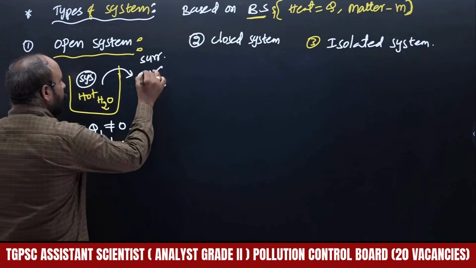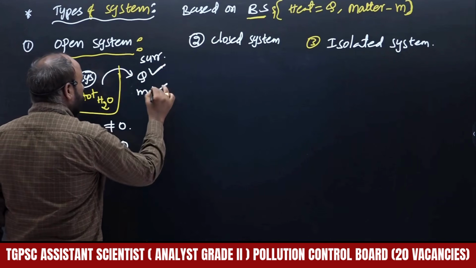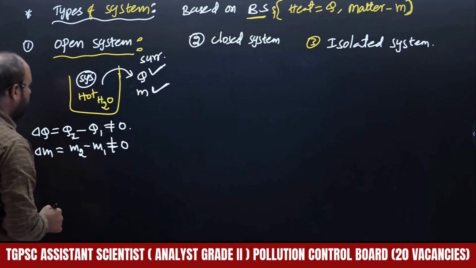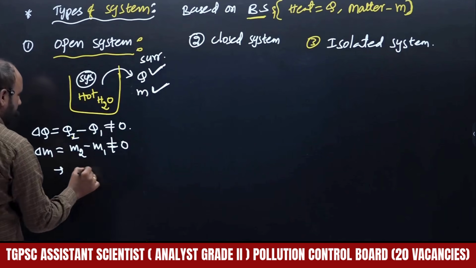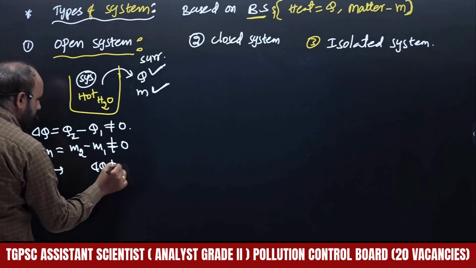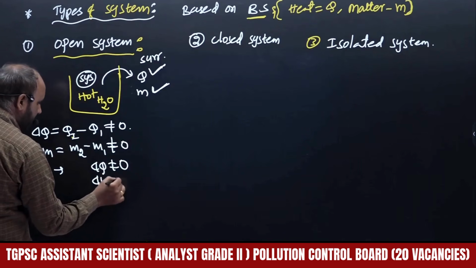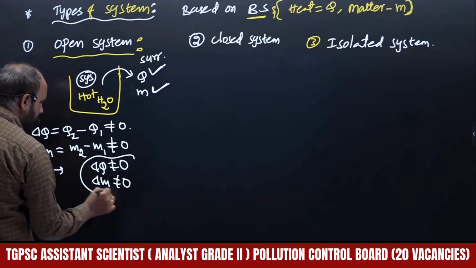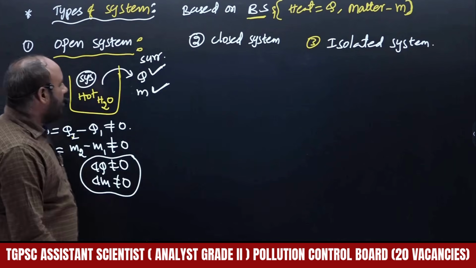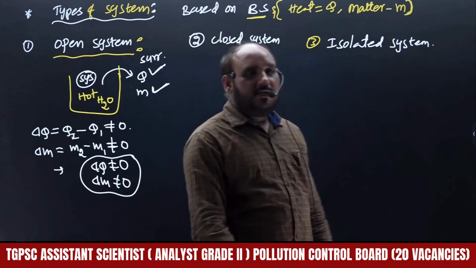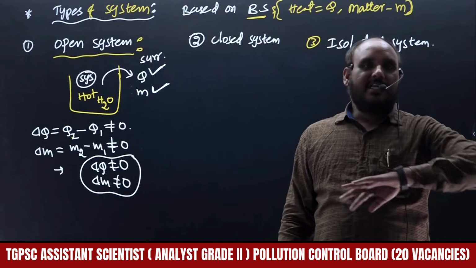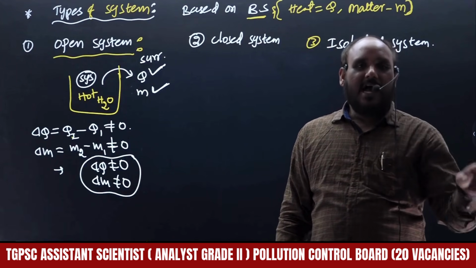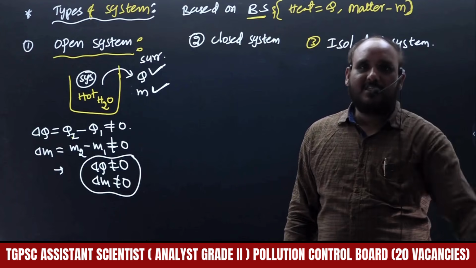Exchange we indicate with tick marks. Both are exchanged, so what conditions do we have to remember here? Delta Q is not equal to 0 and delta M is not equal to 0. Such conditions are applicable for the open system. In an open system, heat energy as well as matter will be exchanged with the surroundings.